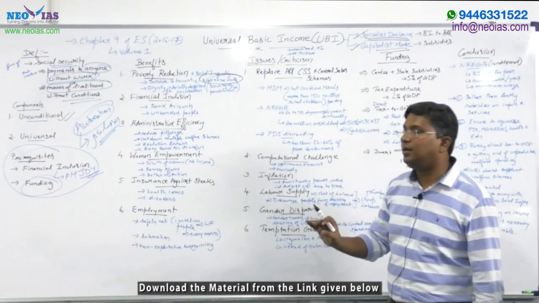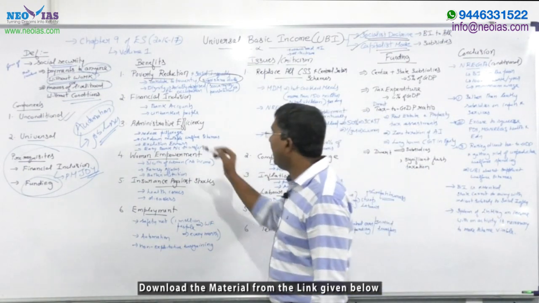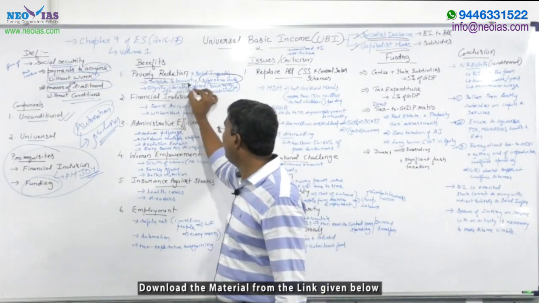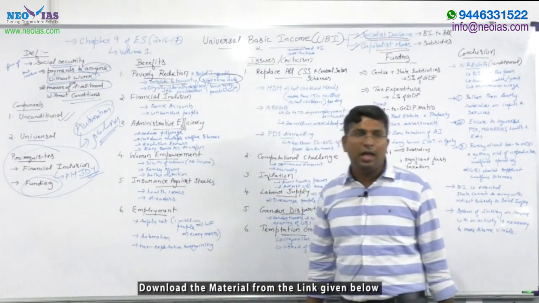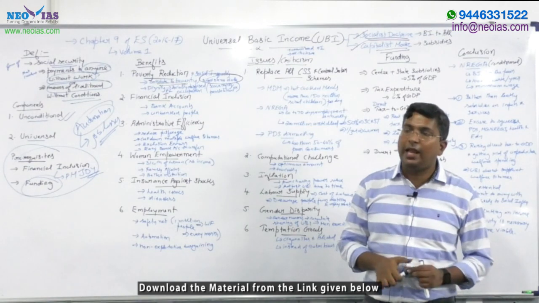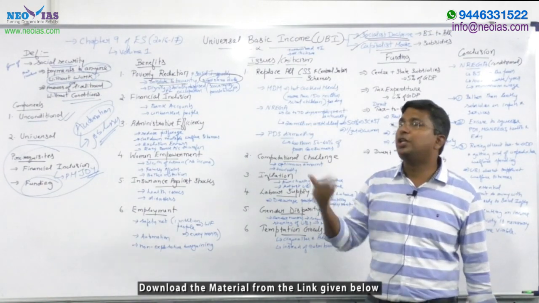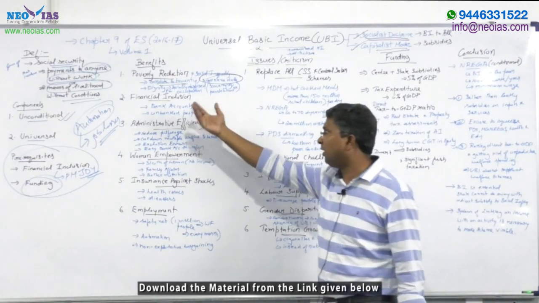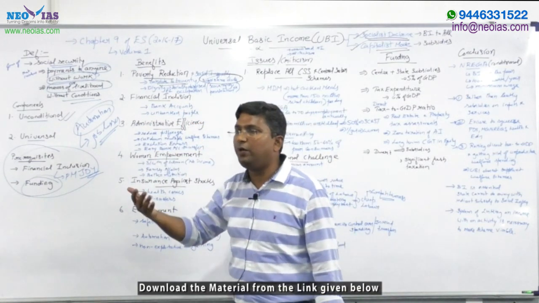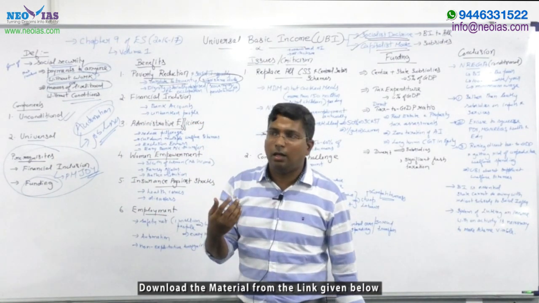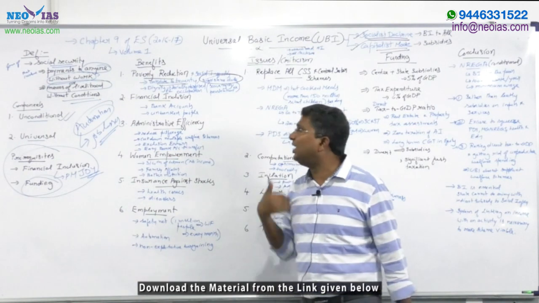So to an extent, UBI can be an antidote to poverty. This will also help in reducing social inequality. You can address that as part of poverty reduction. With the reduction of poverty, it can also reduce social inequality.